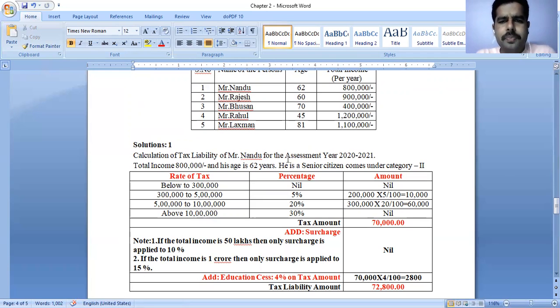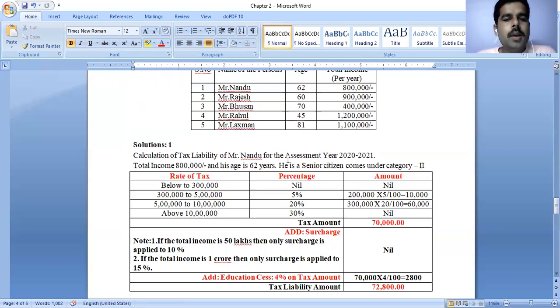He is a senior citizen and comes under category 2. We divided people category-wise: junior citizens, senior citizens and super senior citizens. Based on these categories, different slab rates are there, and according to that slab rate we have to apply here.